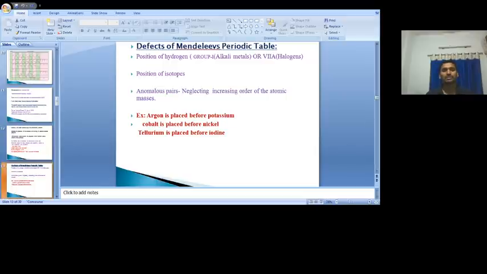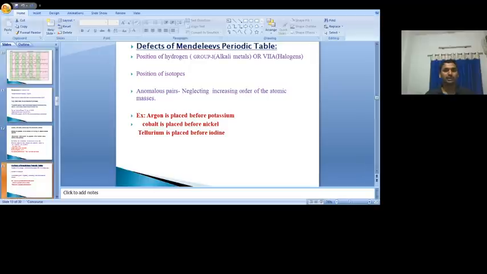Isotopes means atoms of the same element having the same atomic number but different mass numbers. When the mass number is different, definitely we need to show a position for isotopes, because we are arranging the elements based on increasing order of atomic weight. But the position of isotopes is not given by Mendeleev's periodic table.